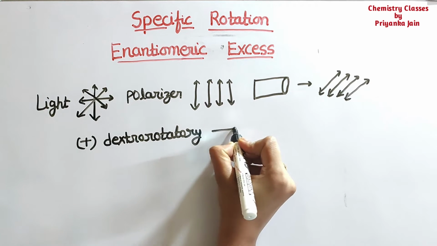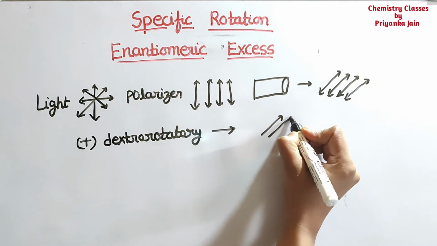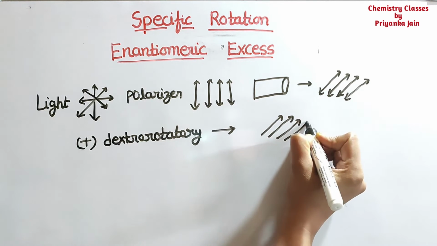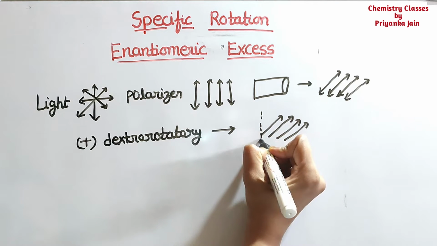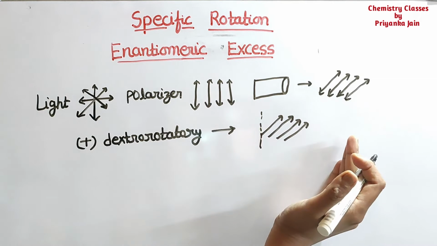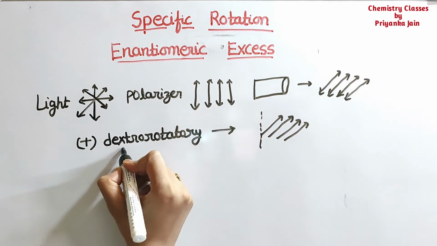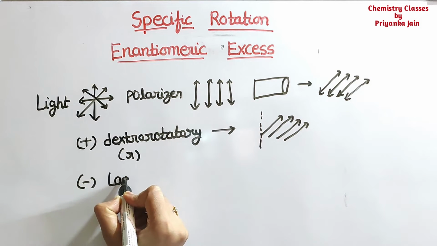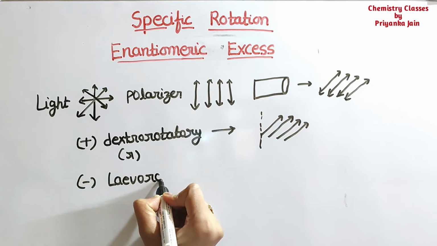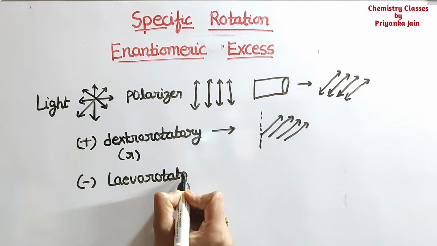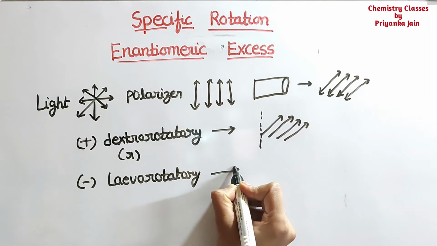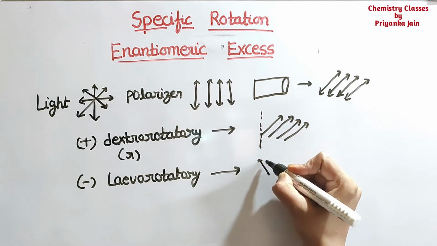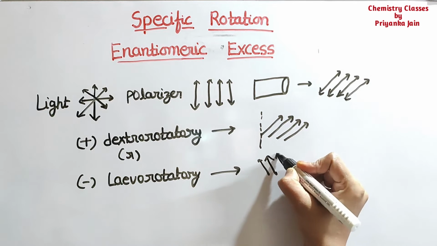It has a tendency to rotate the light in the clockwise manner. This is called the R isomer generally. Another one is called the levorotatory isomer, which will rotate the plane of the plane polarized light in the anti-clockwise manner.